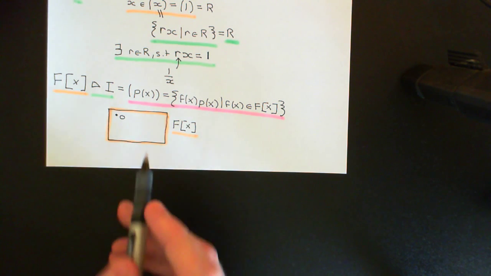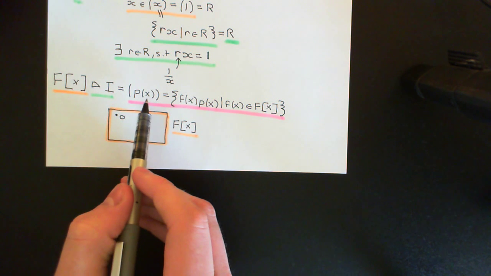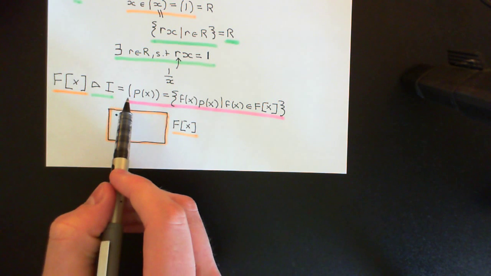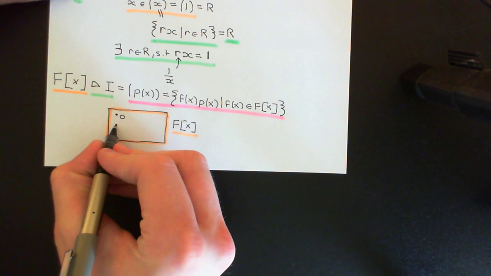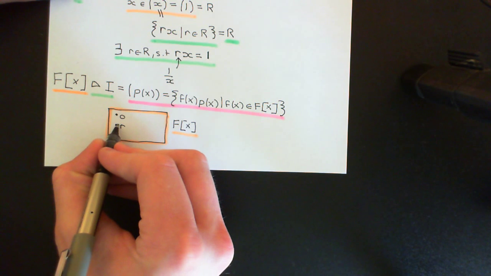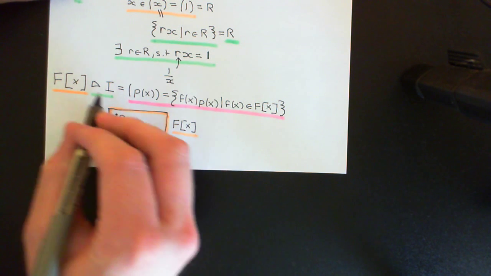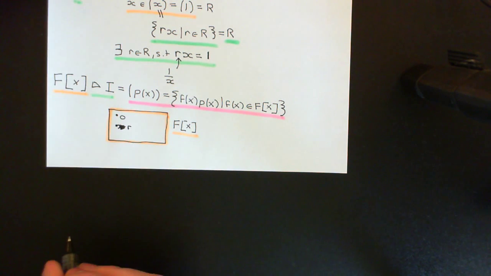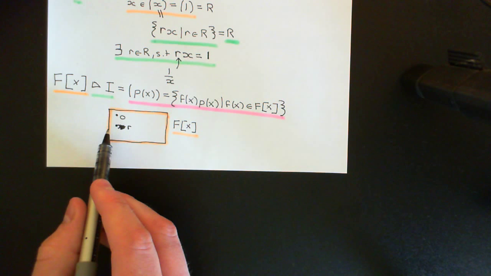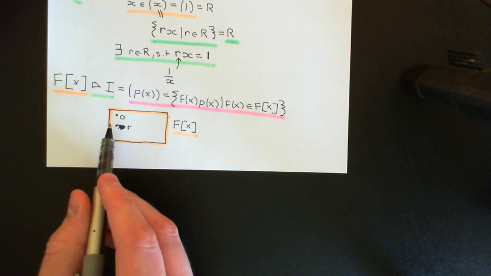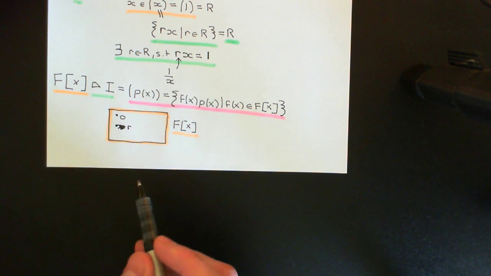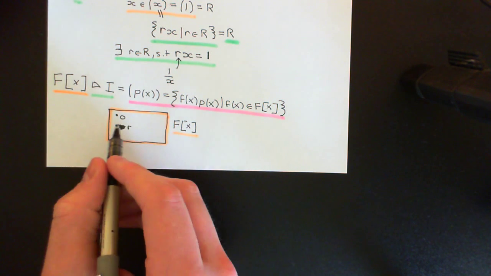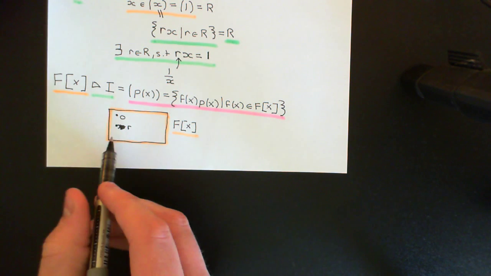Now, consider principal ideals generated by polynomials which just have a non-zero coefficient in front of the x to the power of 0 term, so the constant polynomial. So let's say we have some constant polynomial here. I shouldn't denote it x because I'm using x as the indeterminate here, so I'll just denote it r. So r is some element of the field capital F. If you have some constant polynomial here where the only coefficient that is non-zero is the one in front of x to the power of 0, then if we generate the principal ideal generated by that, what will that ideal look like? Well, I claim it will actually be the